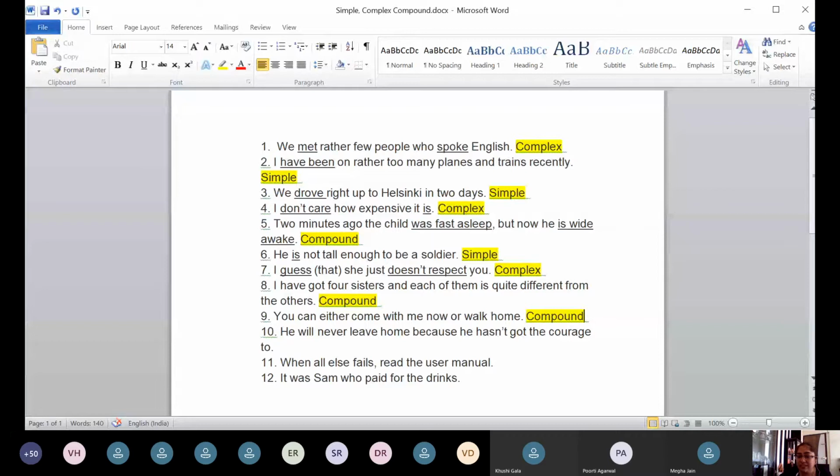And because he hasn't got the courage to means what? Courage to leave home, that is understood. That is why we are not repeating leave home, because he hasn't got the courage to is complete there itself. So that becomes a subordinate clause, and one main and one subordinate clause makes it a complex sentence.